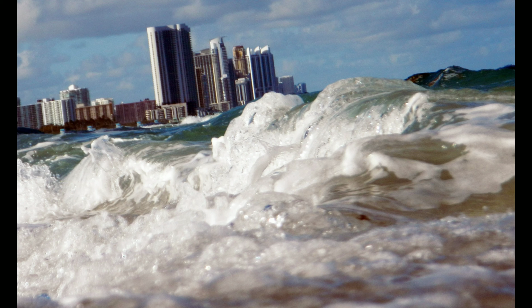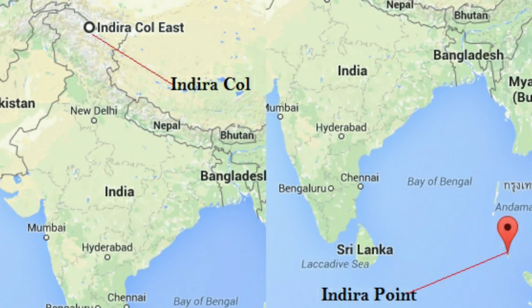At this speed the sea level is rising, like you know about Indira Point, it was submerged due to the increase of sea level. Now India's last point is Kanyakumari. Before this it was Indira Point, which is submerged now.